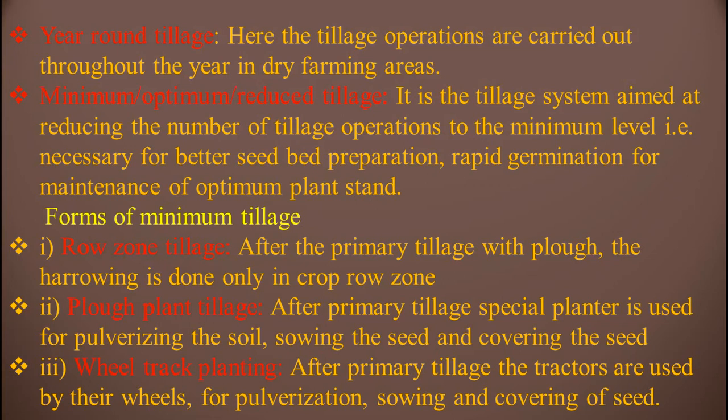Forms of minimum tillage. In minimum tillage there are different forms. Row zone tillage: after the primary tillage with plough, harrowing is done only in the crop row zone. Plough plant tillage: after primary tillage, a special planter is used for pulverizing the soil, sowing the seed and covering the seed. Wheel track planting: after primary tillage, the tractor wheels are used for pulverization, sowing and covering of seed.